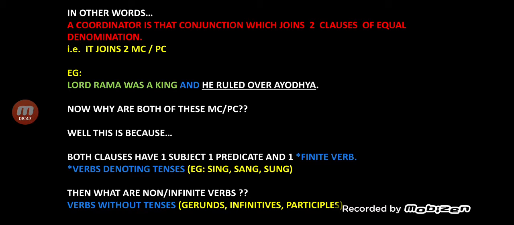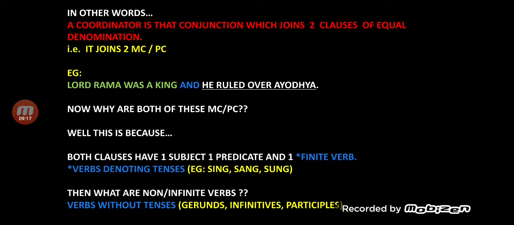Let's take an example over here to make it more simplified. On your screens, you can see the example. Lord Rama was a king and he ruled over Ayodhya. You can see the sentence is colored in three different shades. Now it's very easy to pinpoint a conjunction.